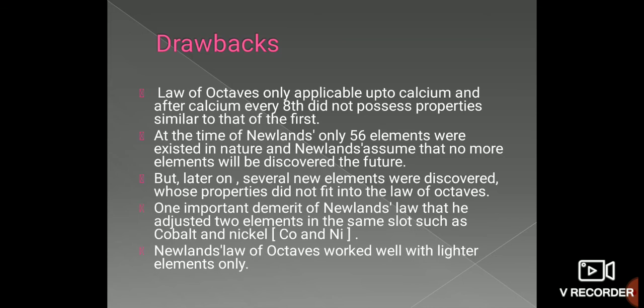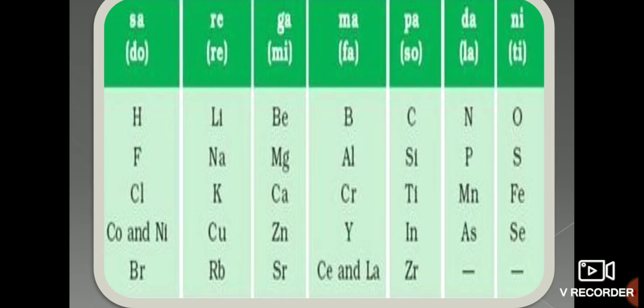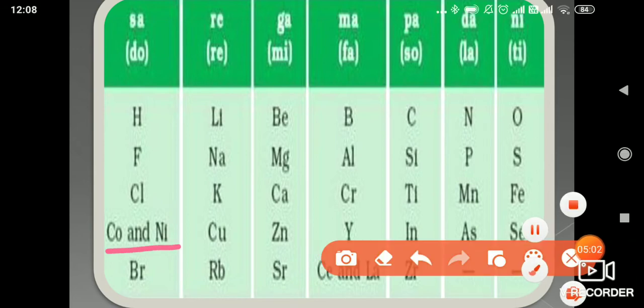Another important demerit of Newlands' law is that he adjusted 2 elements in the same slot, such as cobalt and nickel. From hydrogen up to calcium there is no problem, but he arranged cobalt and nickel in the same slot as halogens like fluorine, chlorine and bromine, which are gases.